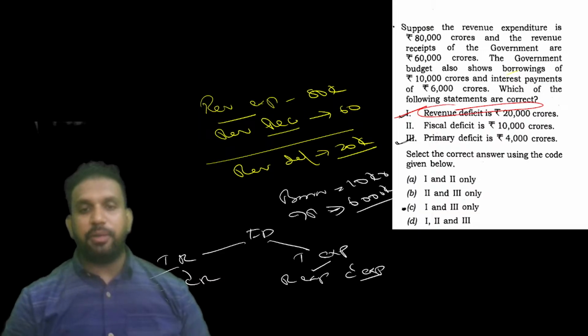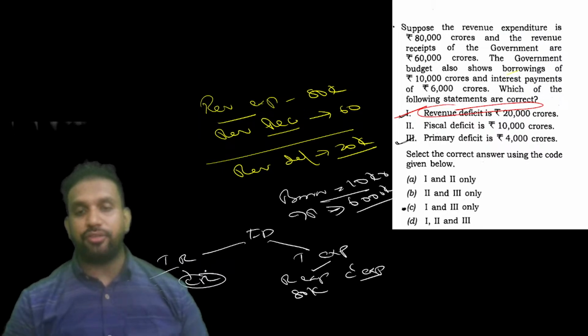Okay, revenue expenditure is how much? 80,000 crores is given. Revenue receipts are how much? 60,000 crores. Right? And here you are having borrowings. Borrowings come under what? Capital receipts. Capital receipts borrowings are how much? 10,000 crore is given. 10,000 crore is borrowings.